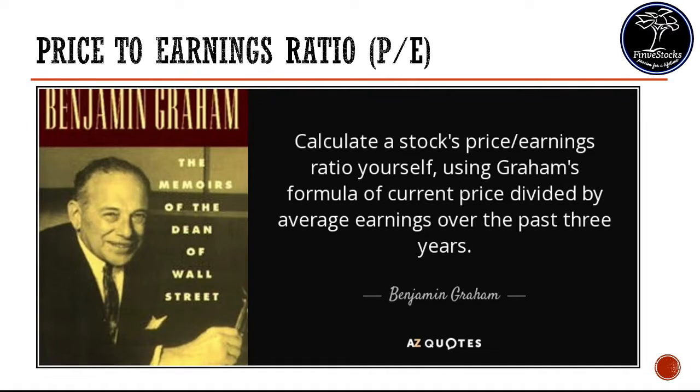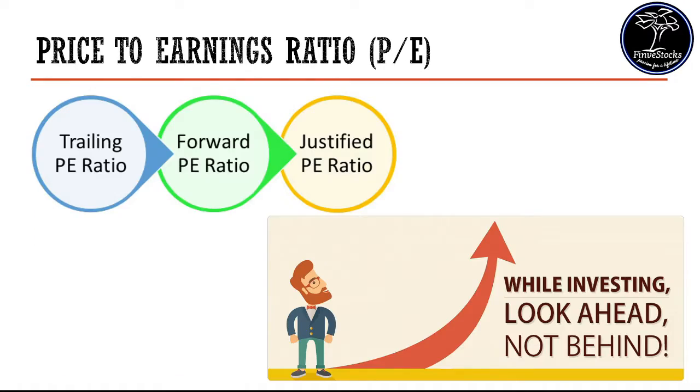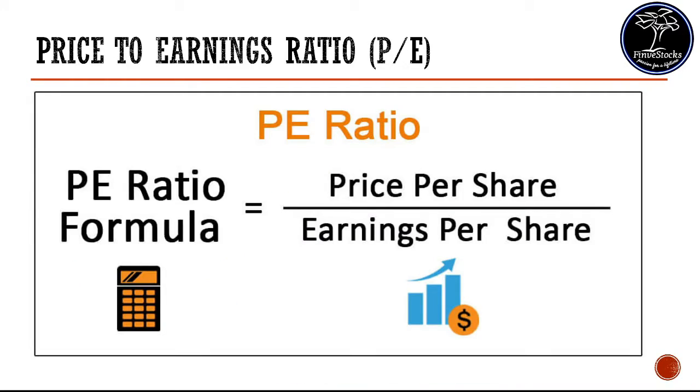There are two terms in PE ratio. The first one is the trailing PE ratio, which is calculated based on the past 12 months data. The other one is forward PE, which is calculated based on future data. So what is the PE ratio? By formula, it is price per share divided by earning per share.